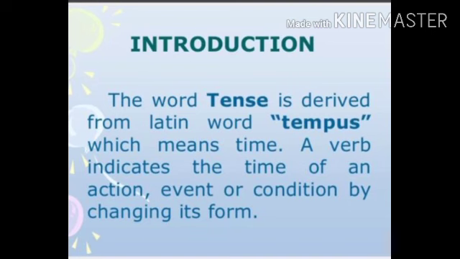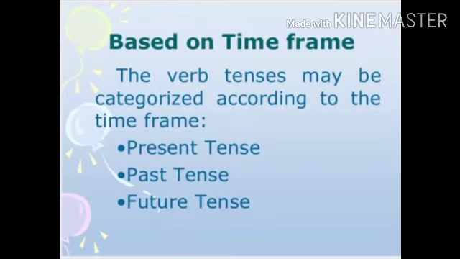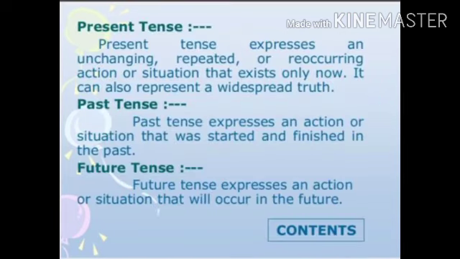The word tense is derived from the Latin word tempus. Tense means time. A verb indicates the time of action, event, or condition by changing its form. According to the time frame, the verb tenses may be categorized into three. They are simple present tense, simple past tense, and simple future tense.